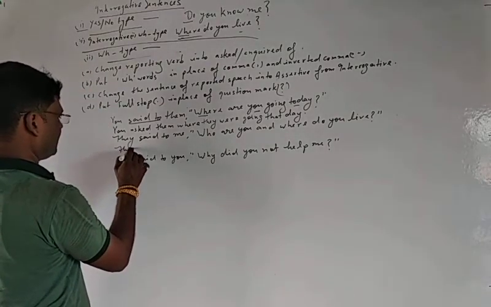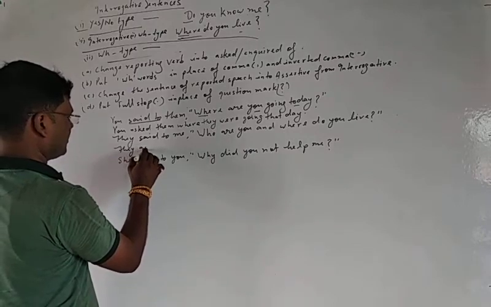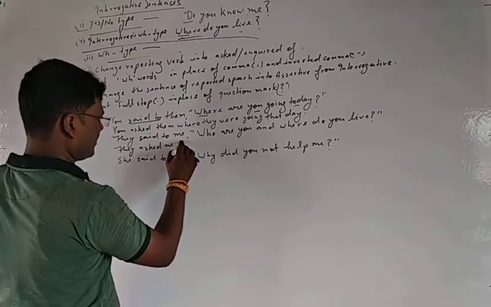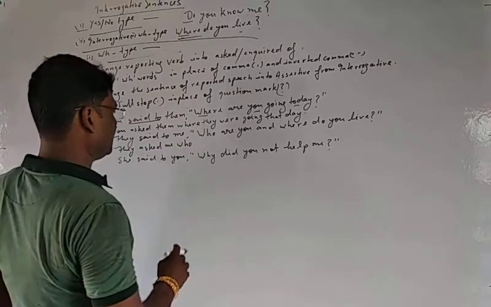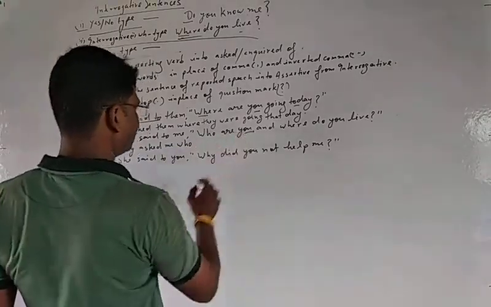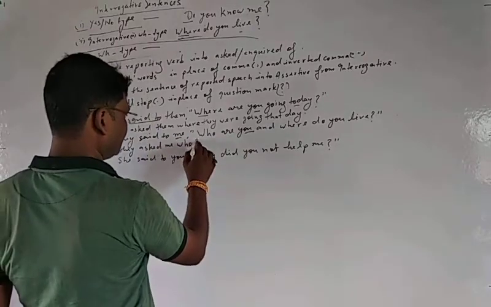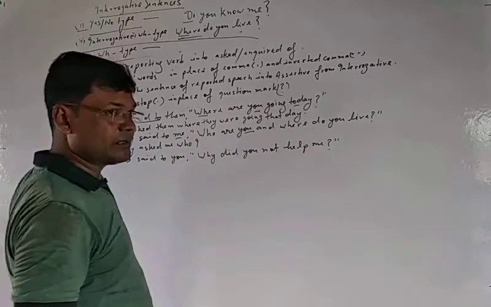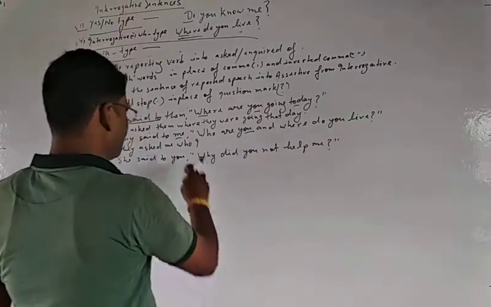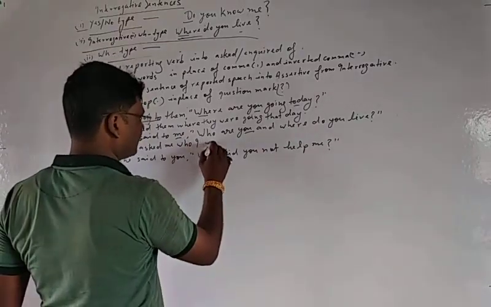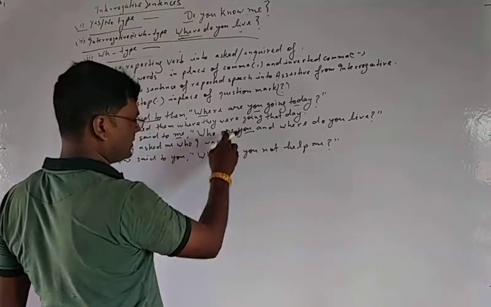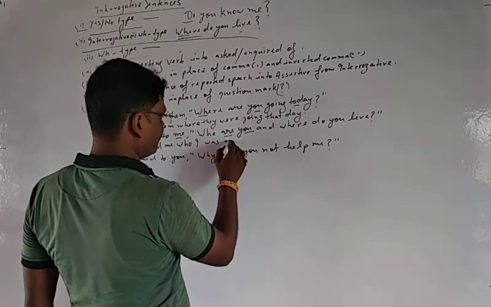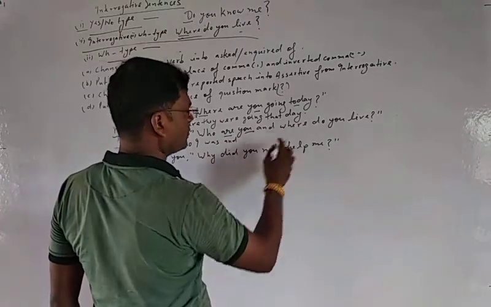They asked me who. You will be changed according to me, I, because it is in the nominative case, and the nominative case of me is I. Who I was. "Are" will be changed into was according to I. Who I was and where do you live?